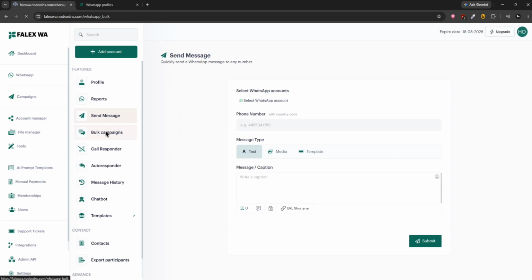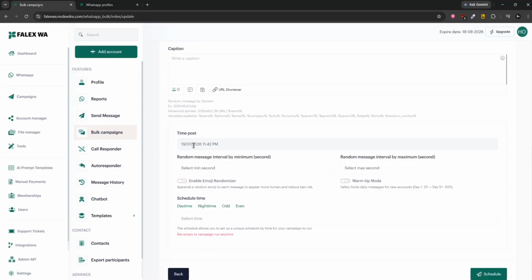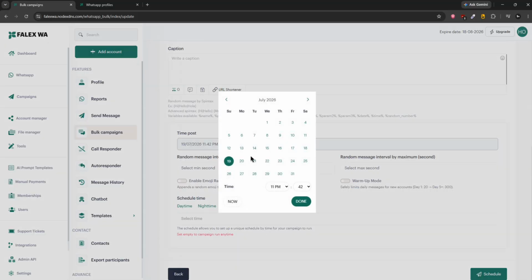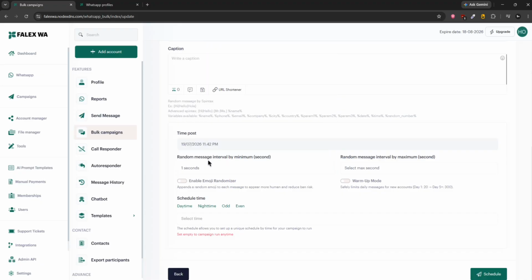And on the bulk campaigns page, you can create a campaign where you can add multiple time intervals. If you take a look at this, you can also customize and schedule this. Add a campaign gap, like one message will be sent at 1 second and the other will be sent at 84. This will be a random gap, not something fixed.